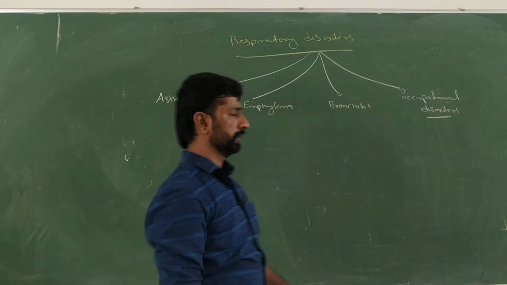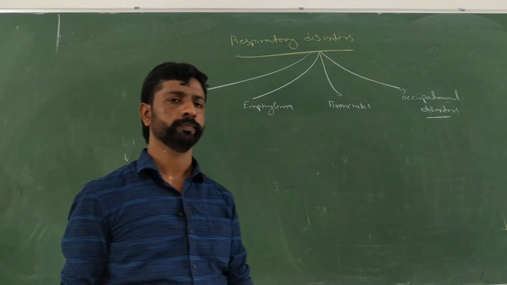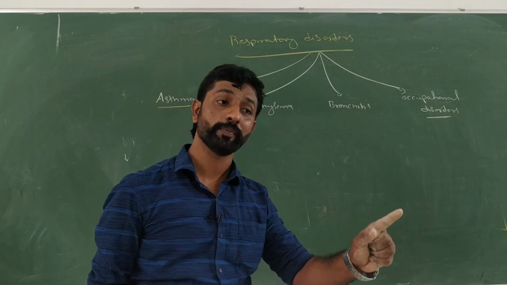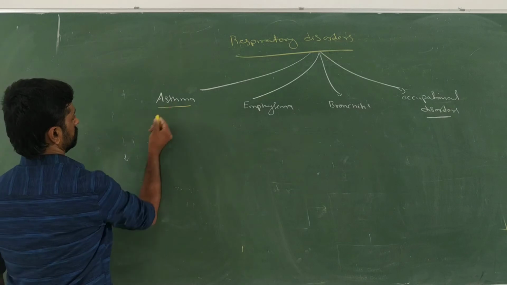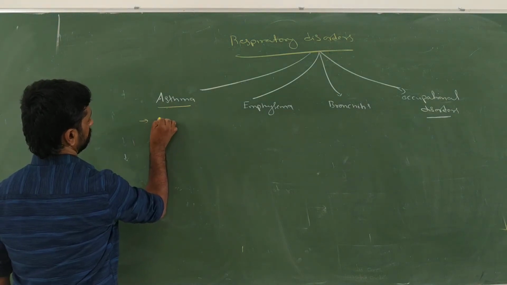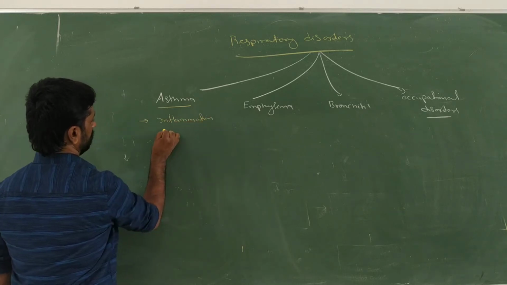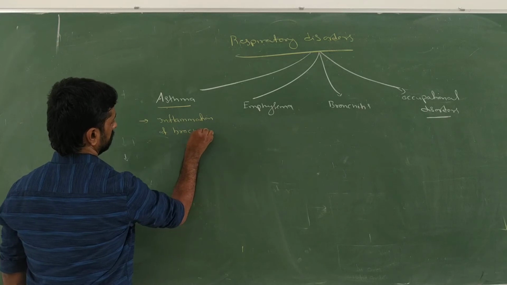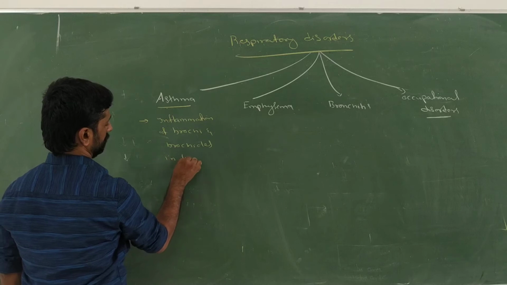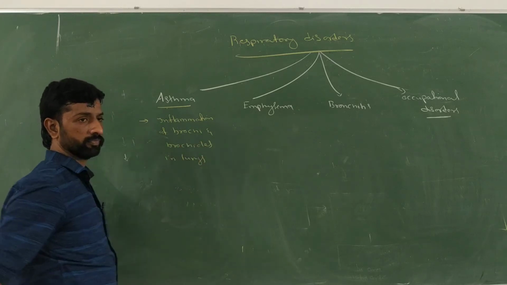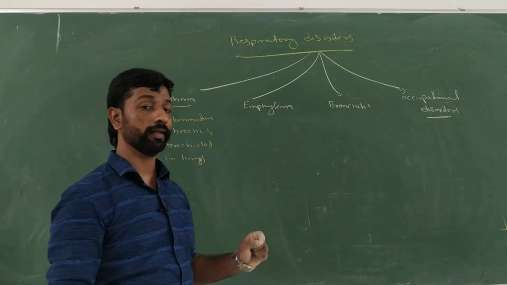Right? So what happens during asthma? Inflammation of the bronchi and bronchioles takes place. Asthma is characterized by inflammation of the bronchi and bronchioles in the lungs. So why does this inflammation take place here? Because of allergic reactions.